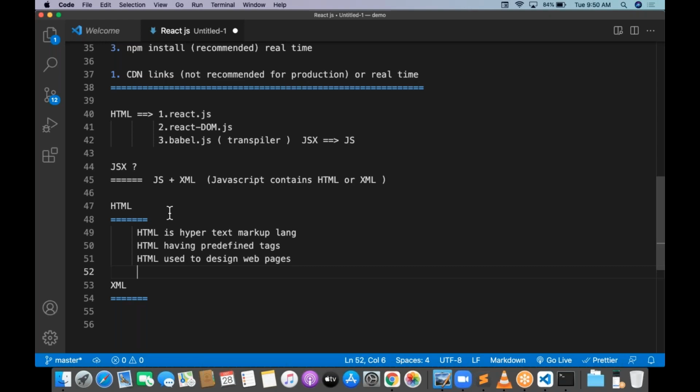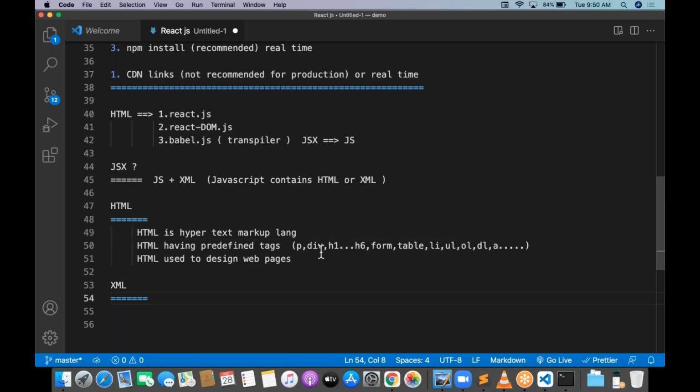HTML is hypertext markup language. HTML has all predefined tags. What are the different kinds of predefined tags? We know the p tag, we know the div tag, we know headings h1 to h6, and we have the form, we have the table, we have the list items, the li, the ul, the ol, the dl. We have a lot of tags in the part of HTML.